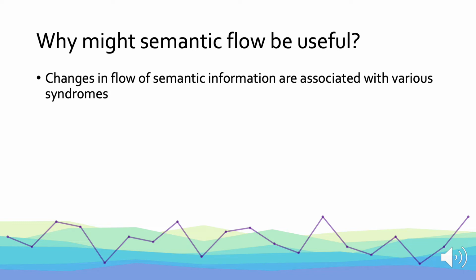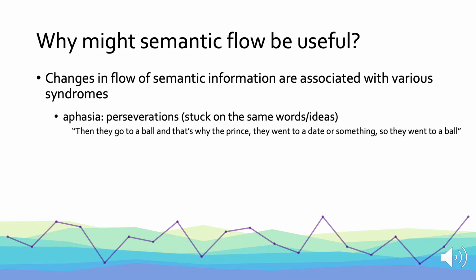One difference compared to this typical speech pattern is that individuals with aphasia often produce a lot of perseverations when speaking or telling a story, meaning that patients tend to get stuck on the same words or ideas. This example here is from a patient with aphasia telling the Cinderella story, and they say, "Then they go to a ball, and that's why the prince, they went to a date or something, so they went to a ball." And this repetition of the ball is an example of perseveration, and it can be captured if we consider how information changes, or in this case, doesn't change, over the course of an utterance.